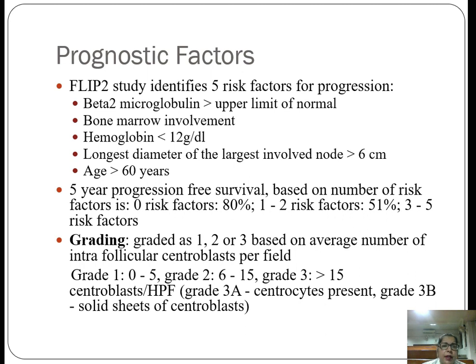Coming to the prognostic factors, the FLIPI-2 study identifies 5 risk factors for progression. Beta 2 microglobulin is increased or the bone marrow is involved, hemoglobin is less than 12 gram per deciliter, the longest diameter of the largest involved node is more than 6 centimeters, and the patient age is more than 60 years. So all these come under the bad prognostic factors.